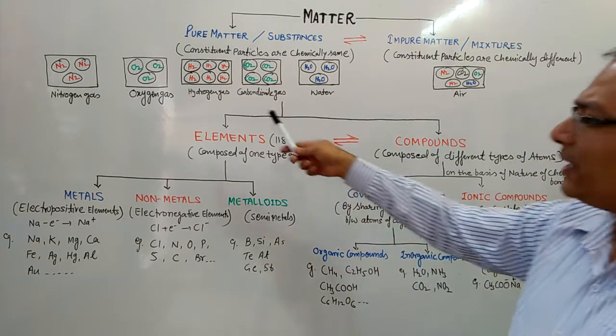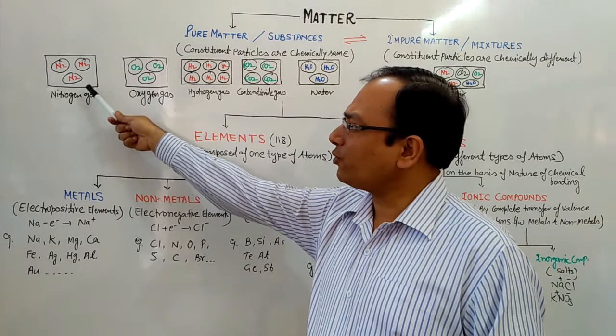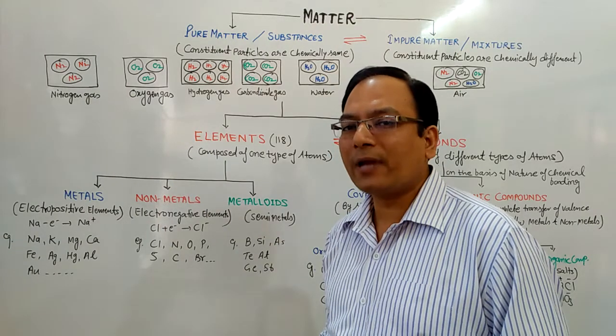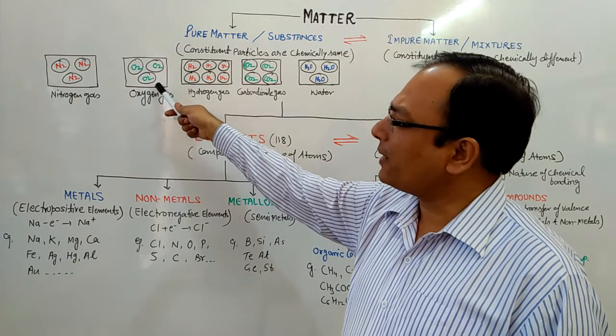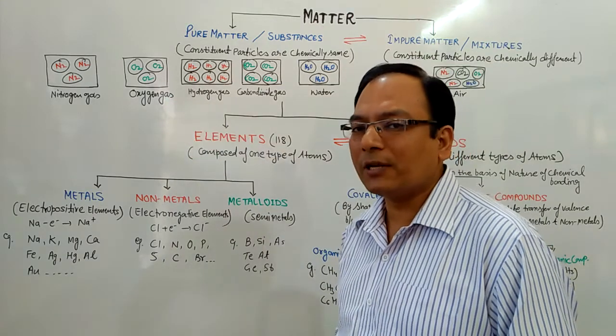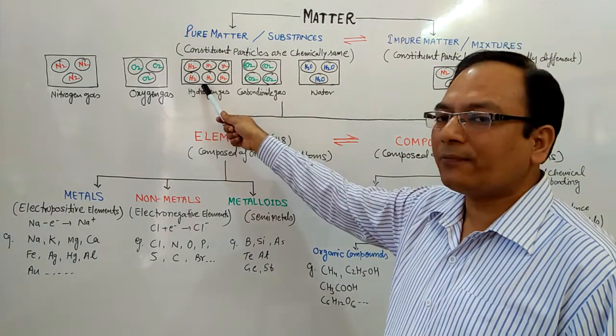For example, this is nitrogen gas, in which each constituent particle is composed of two atoms of nitrogen. This is oxygen gas, in which each constituent particle is composed of two atoms of oxygen, and in this, each constituent particle is composed of two atoms of hydrogen.